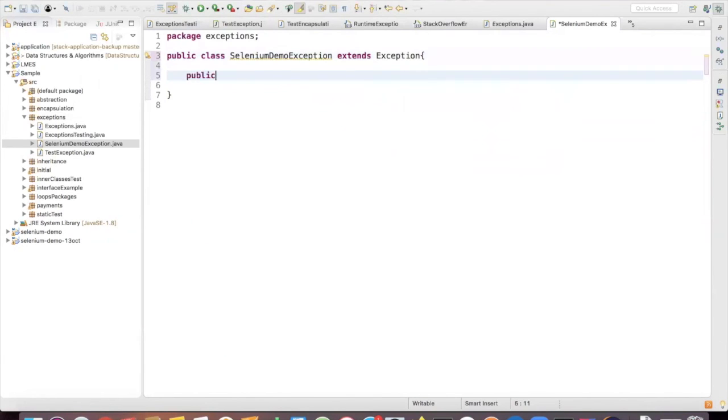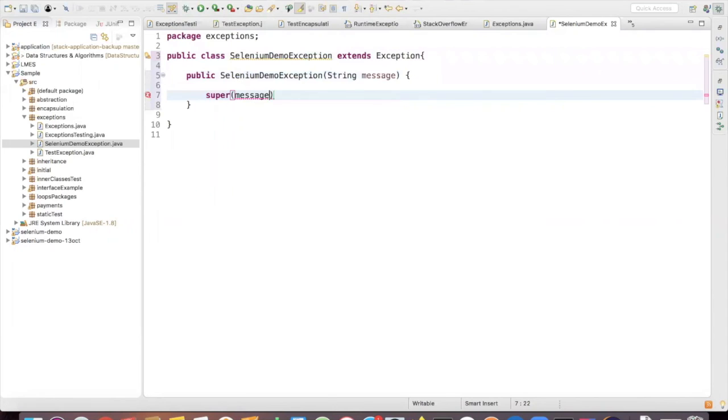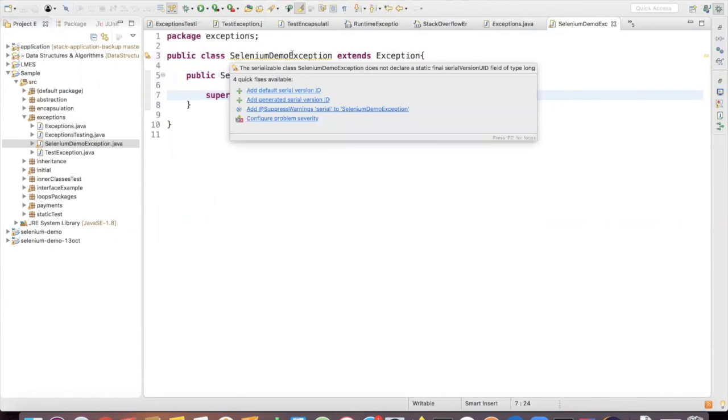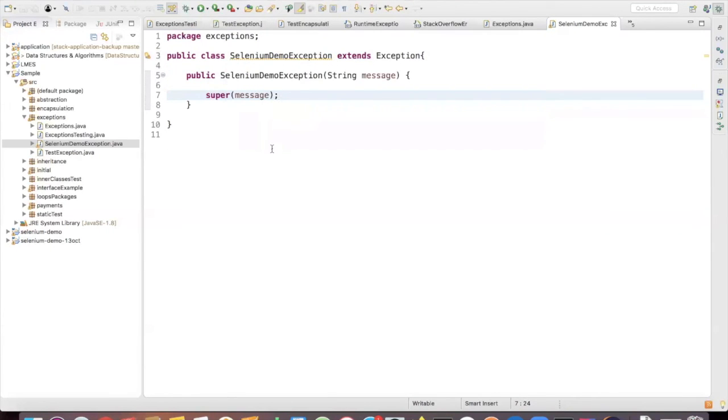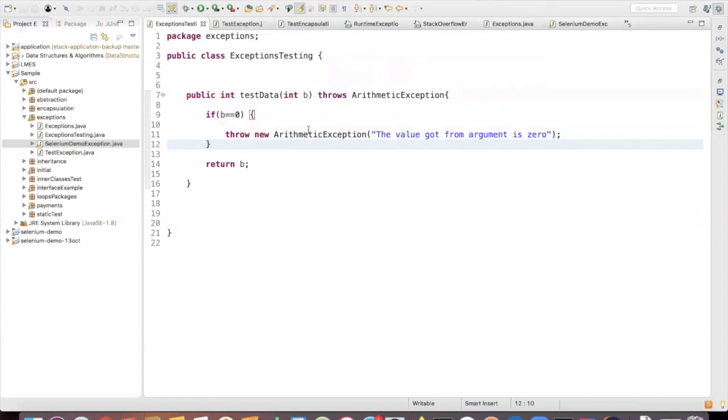How will you create a constructor? Public, with a single argument called message, and you just do super. We'll come to what this serialVersionUID is, but understand this is enough for you to create your own custom exception. You can play with it. For example, if I don't want to use this ArithmeticException, I can use this Selenium demo exception.